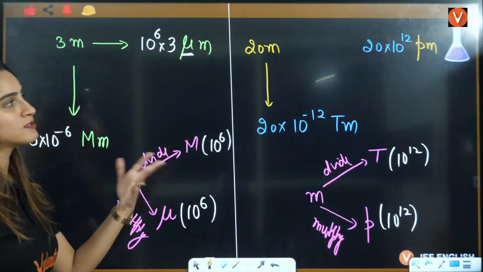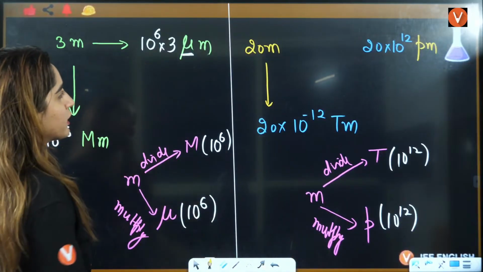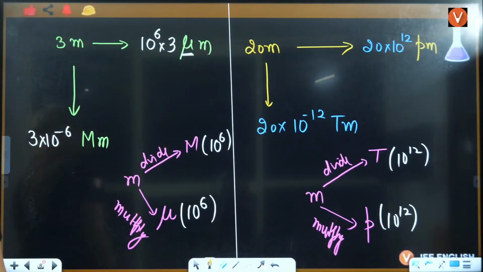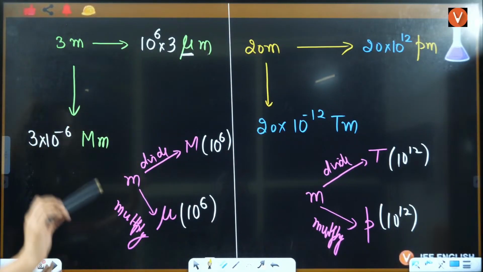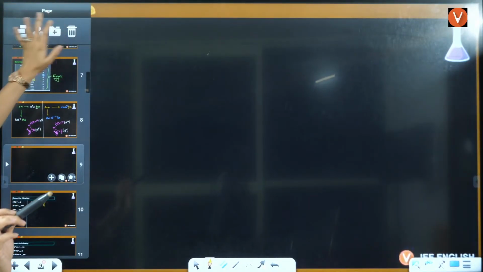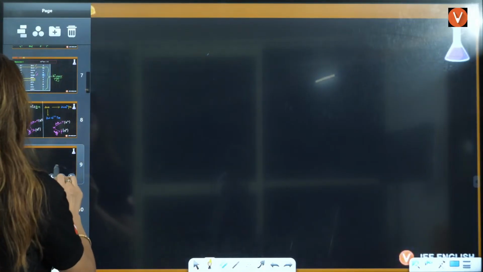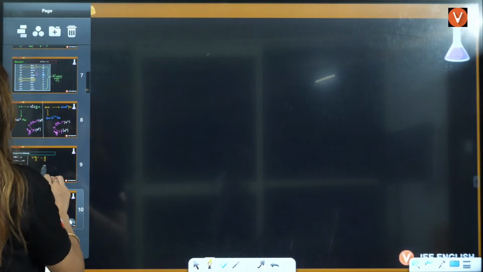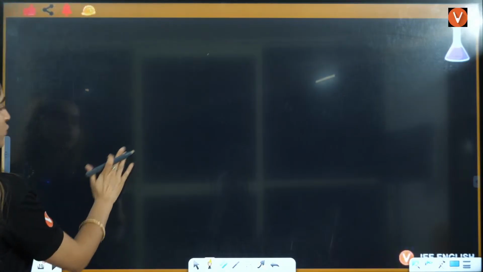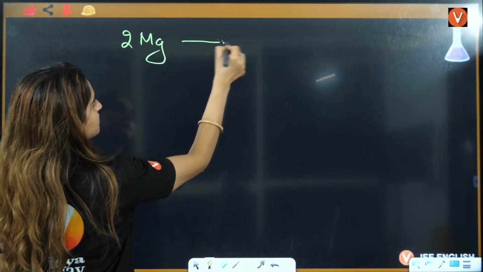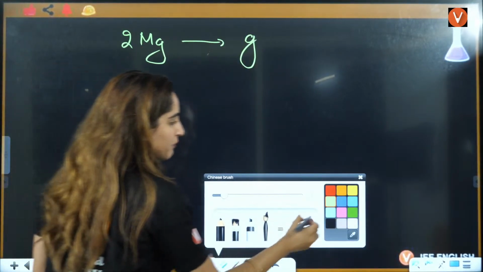Because now things are going to get more complicated for you, right? Okay, let's see the next one here. Micro to mega, we will do that, don't worry, right? Now let's do this thing. I'll just put it here: 1 megagram to gram, 1 or 2 megagram to gram. Better tell me one thing.